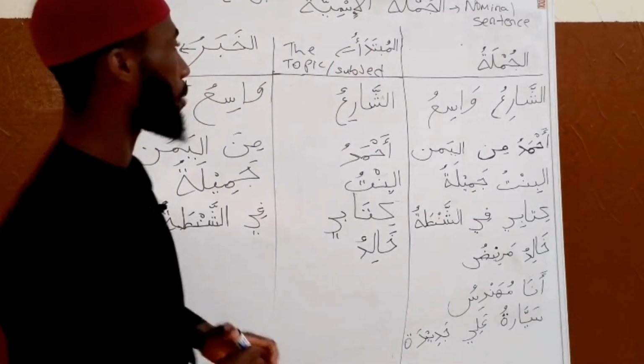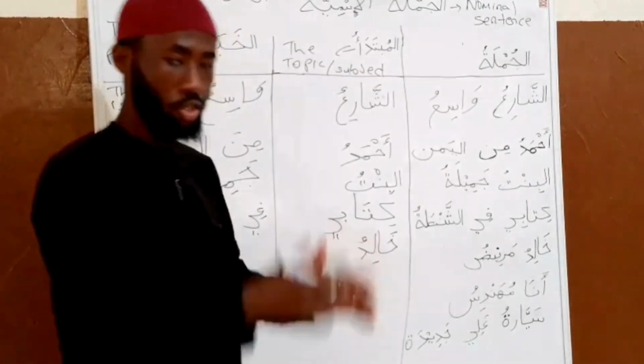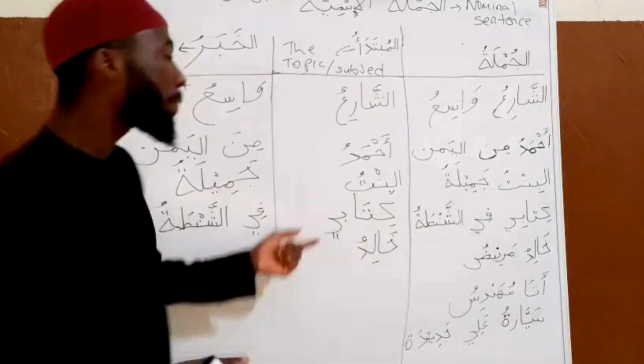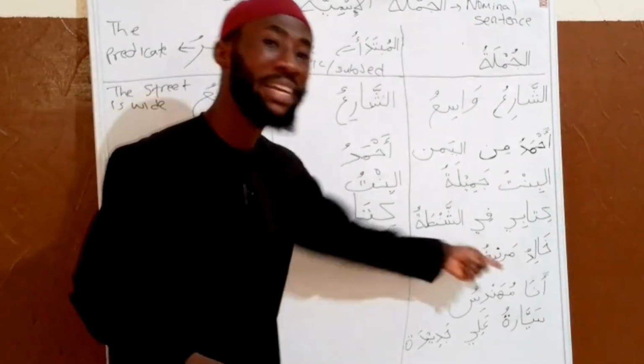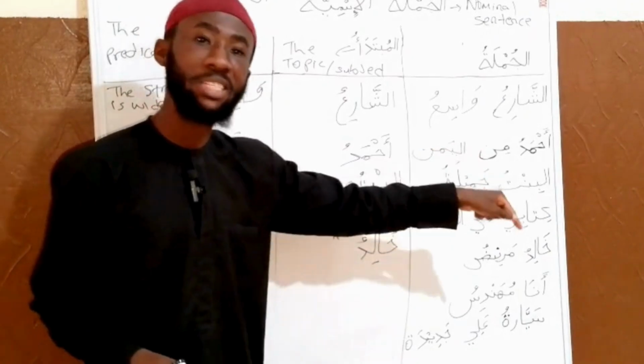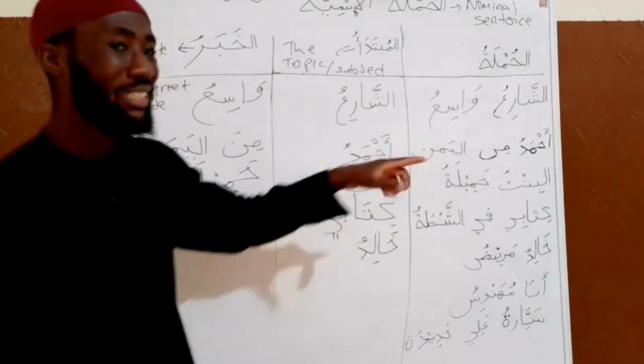Khalidun. That is the mubtada. That is the beginning, the topic, the subject. The subject is what? Khalid. Now the predicate. The khabaru is what? Marid. Khalid is sick. Sick is the khabaru. Sick is the predicate of what? Of Khalid. That is Marid.